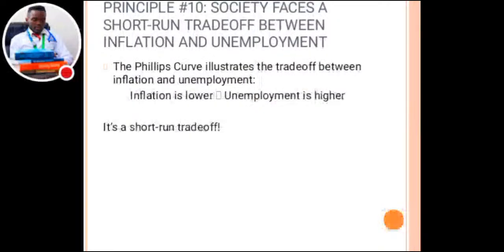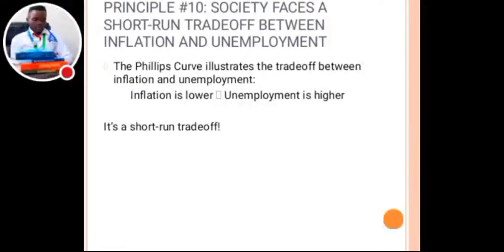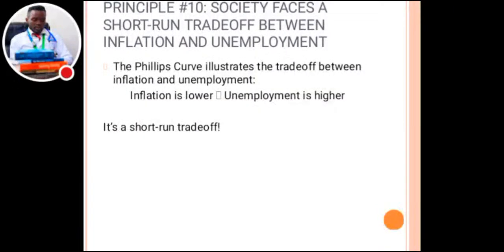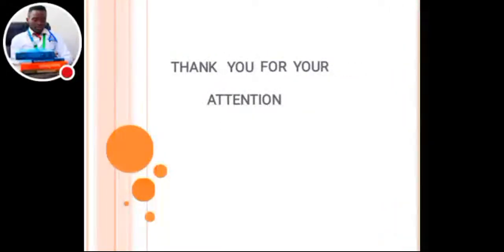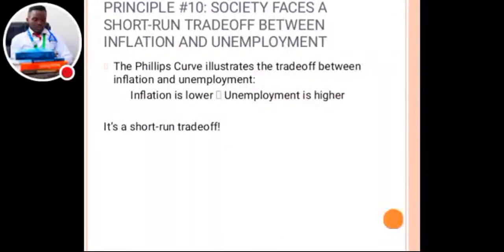So when unemployment is higher, this simply means that we have a lot of people just maneuvering on the street, loitering around the street without doing anything because they're unemployed. Okay, so this one also is a result of the inflation being lower. So it is just a short-run trade-off. So you need to remember these 10 principles of economics. Once you remember them, you need to revise them as well.